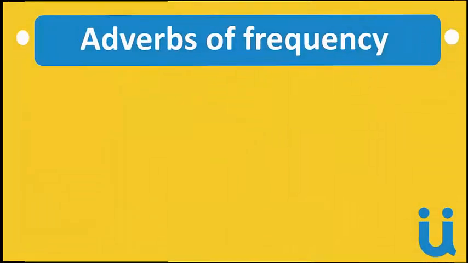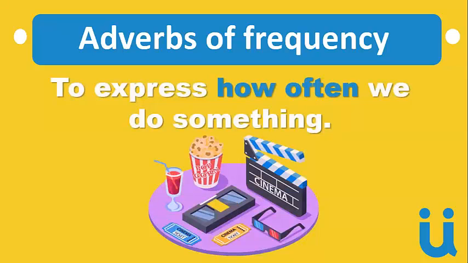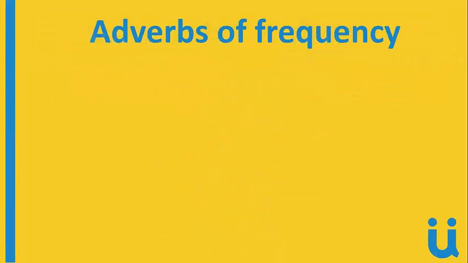We use them to express how often we do something, how often an activity is done. For example, how often does she go to the supermarket? How often does Paul eat chocolate? How often do you speak English? So we have these adverbs of frequency from 100 to 0.